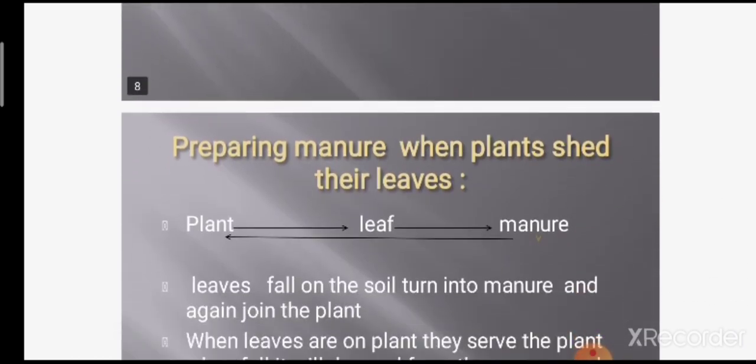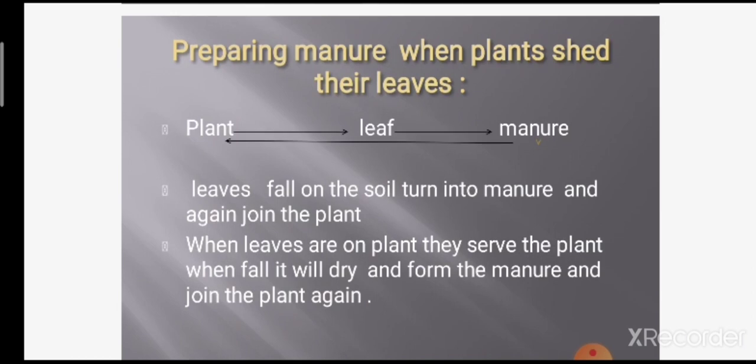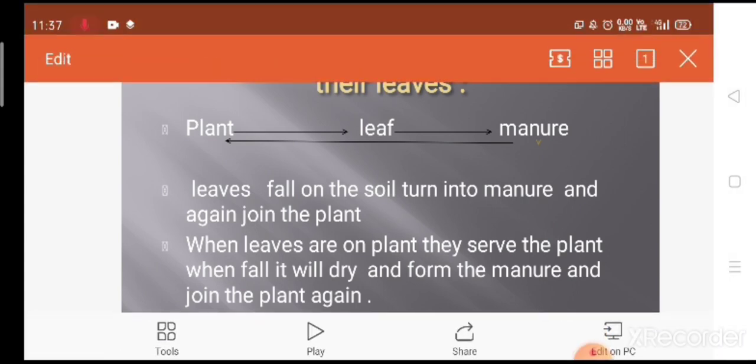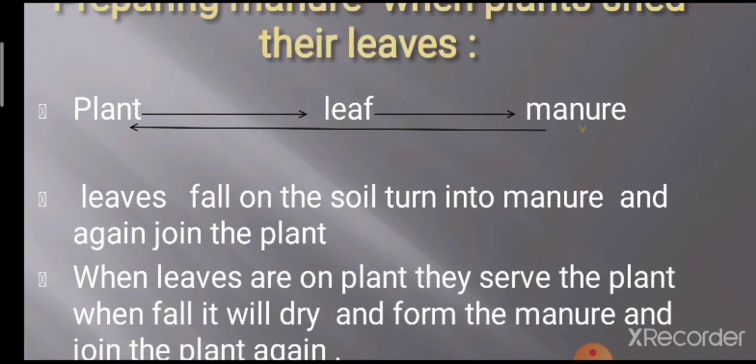Then the next part is how we prepare manure when plants shed their leaves. See, there is a flow chart for this. The plant sheds its leaves. These leaves fall onto the ground, and in the ground they produce manure, right? This manure is again used by the plants to grow. This manure is used for the growing of the plant.